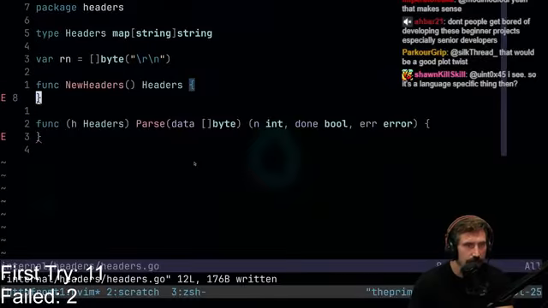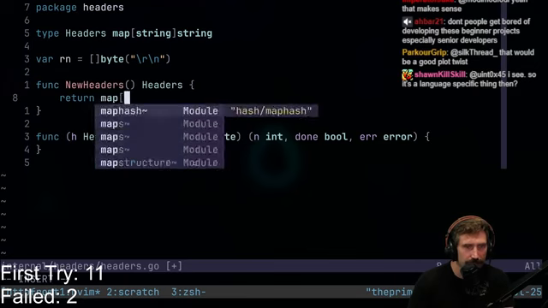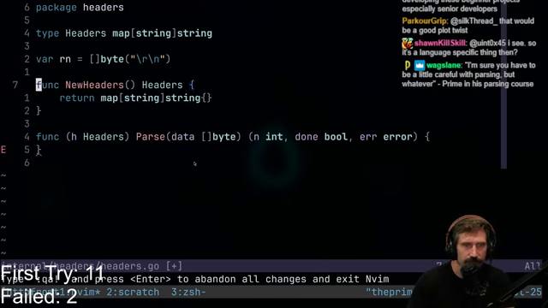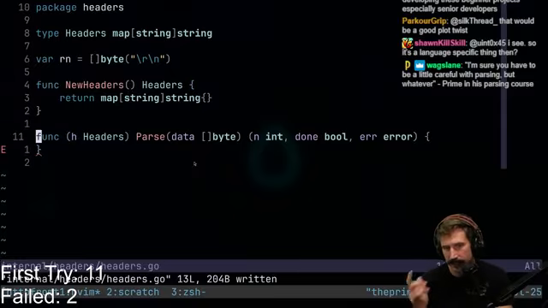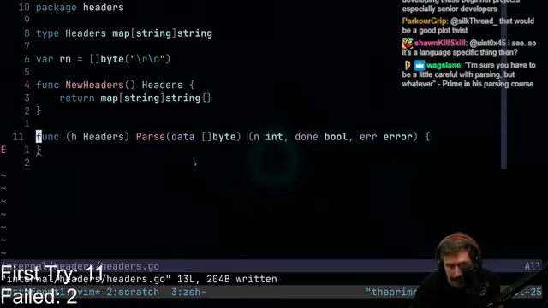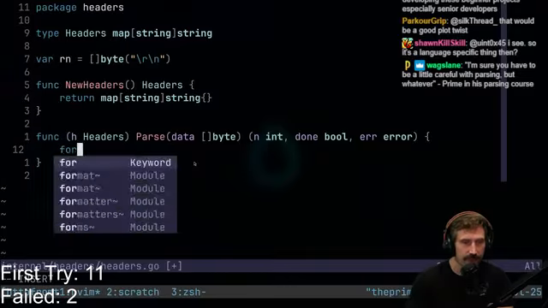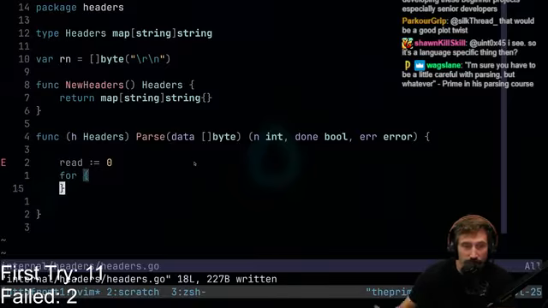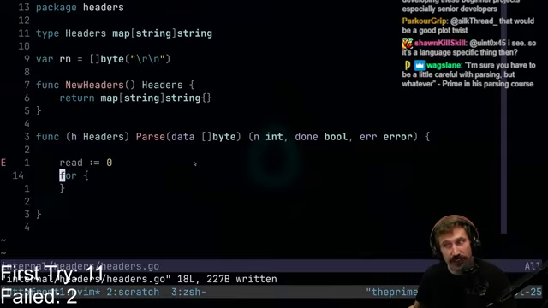There we go. We're going to return a new map of string. There we have a new map. It's just headers, though. Fantastic. Now we're going to parse this one. This one should be pretty easy. We're going to get data coming in, and we are going to go like this: for read equals 0. We're just going to do another parsing. We've already parsed once. We're just parsing again. We've done this. We know what we're doing. It should be pretty easy.